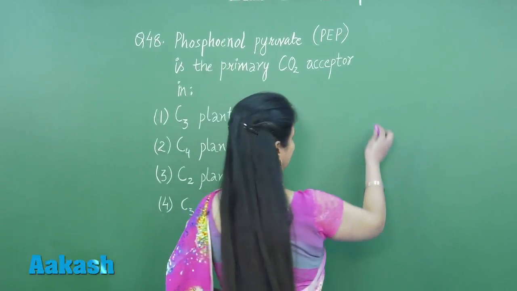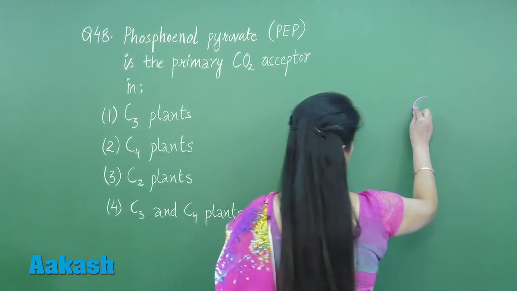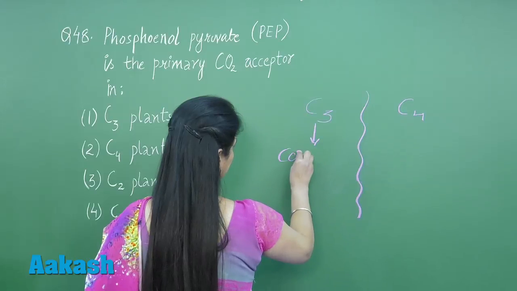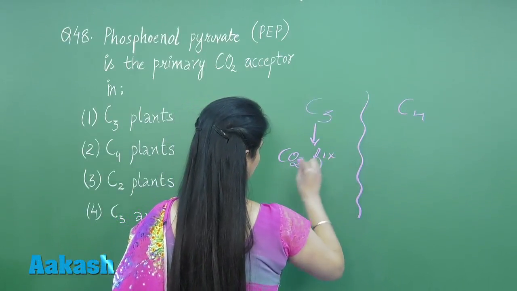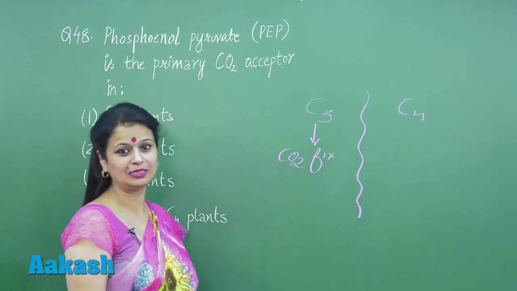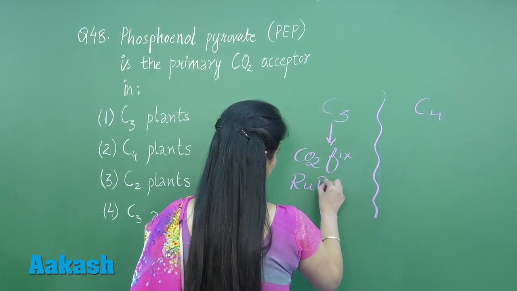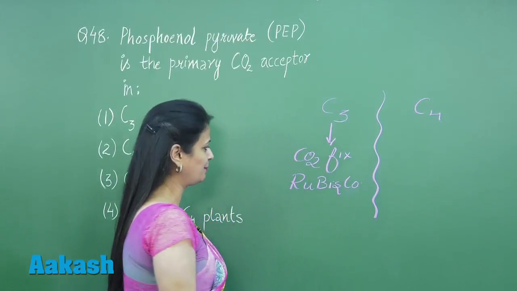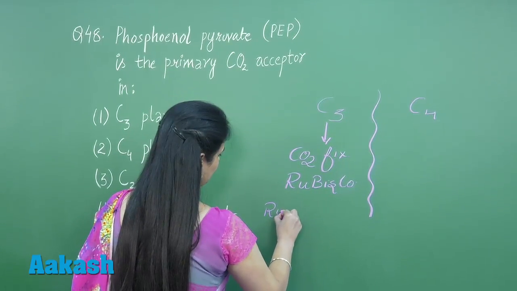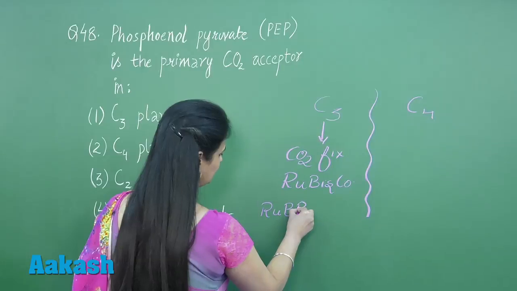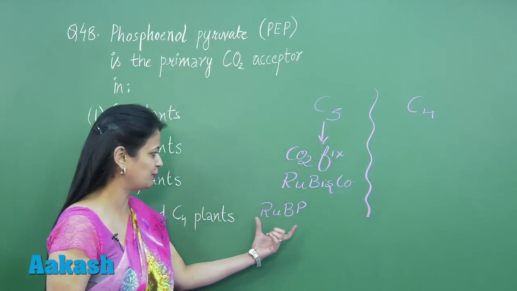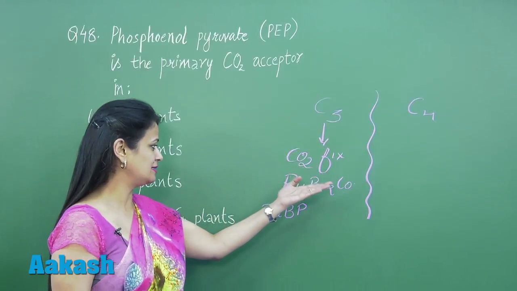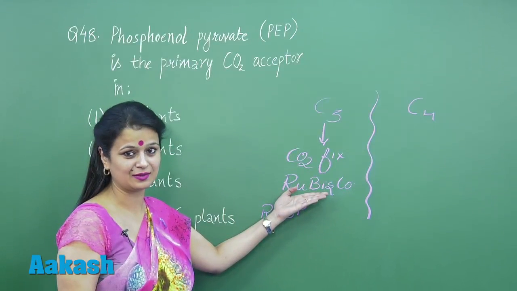Now if we talk about the two categories of plants, that is C3 and C4 plants. In the case of C3 plants, carbon dioxide fixation only occurs once, and it is done by the enzyme Rubisco, right? So what is going to happen? RuBP, that is ribulose bisphosphate, is going to join with the carbon dioxide. The enzyme Rubisco is going to catalyze the reaction.